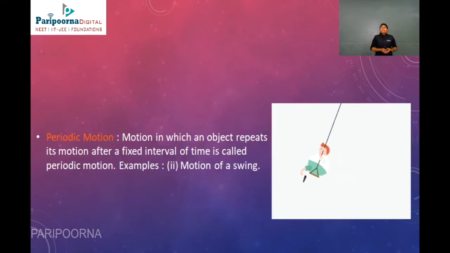Now another one is periodic motion. It is motion in which an object repeats its motion after a fixed interval of time. You can see people enjoy playing on the swing. So this is based on periodic motion.